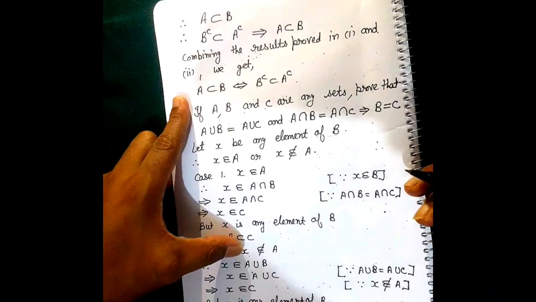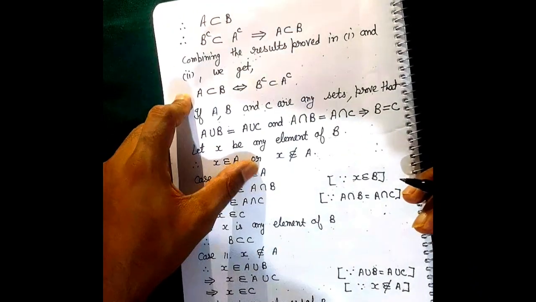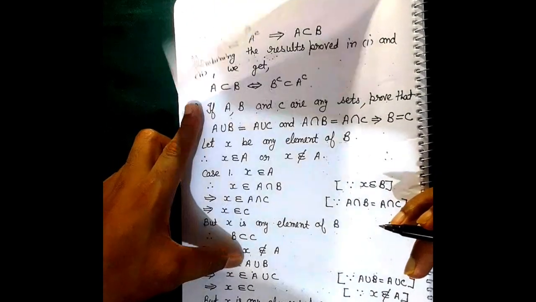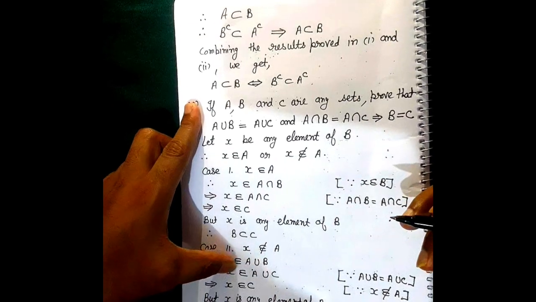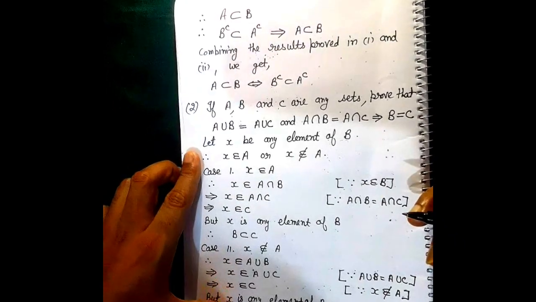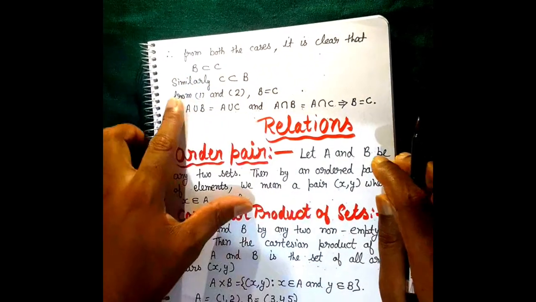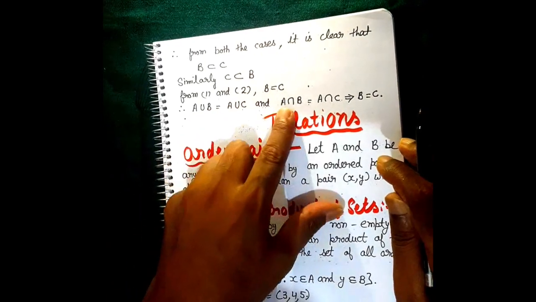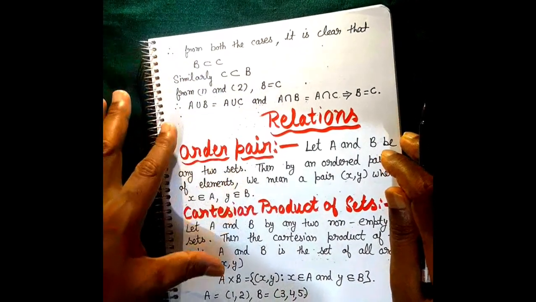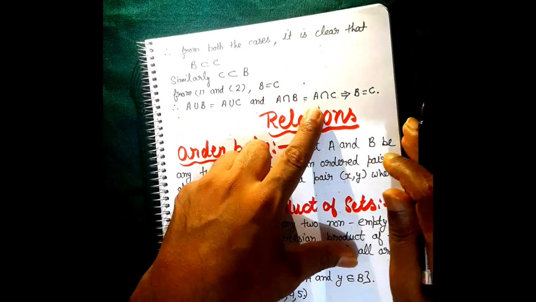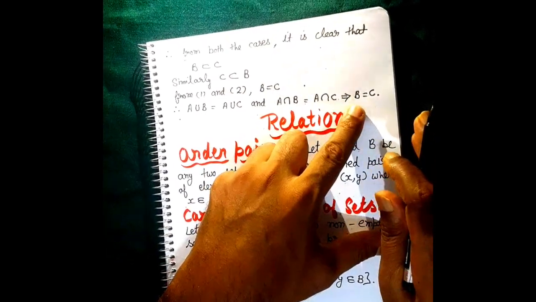Case two: first we took X belongs to A; next we take X doesn't belong to A. Then X belongs to A union B, so X belongs to A union C, so X belongs to C. Now we have B contained in C. From both results, B is contained in C and C is contained in B. This implies B is equal to C from 1 and 2. That's what we have to prove: A union B equals A union C and A intersection B equals A intersection C implies B equals C.